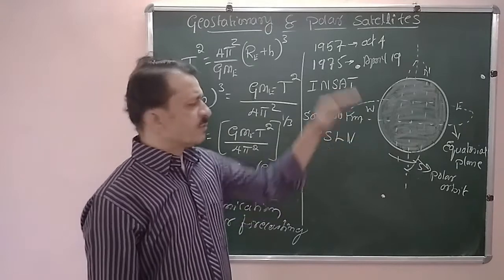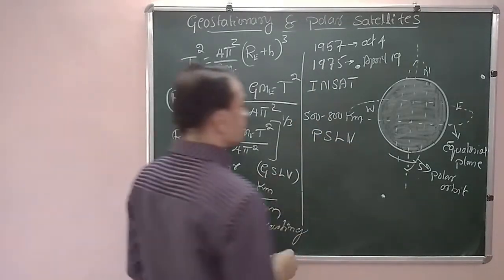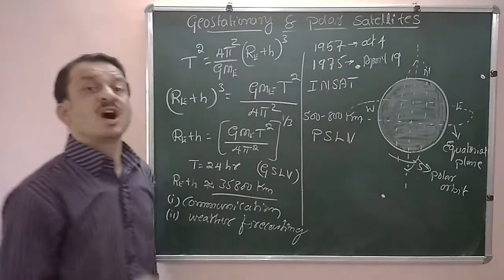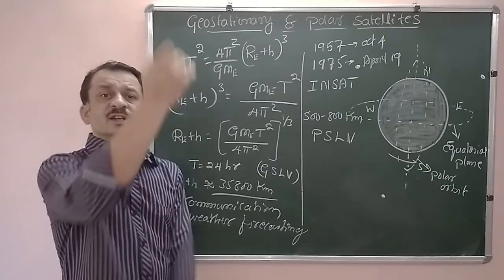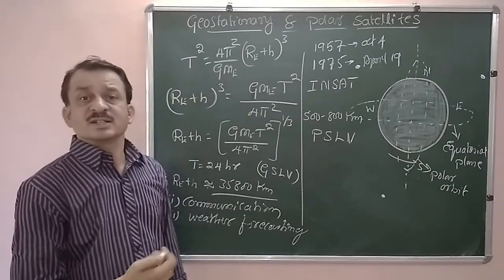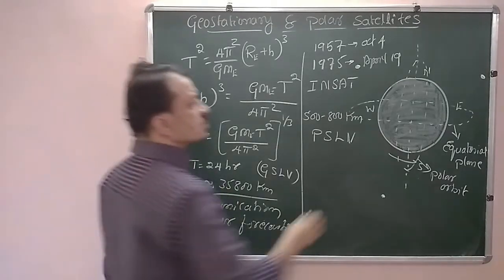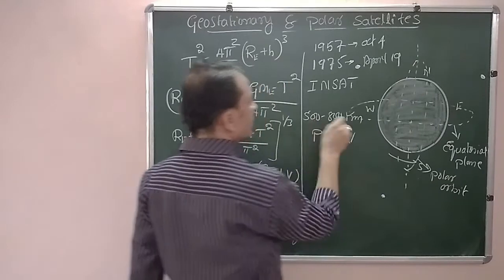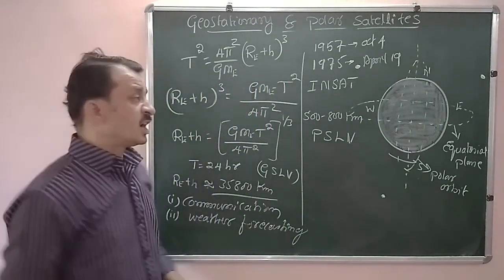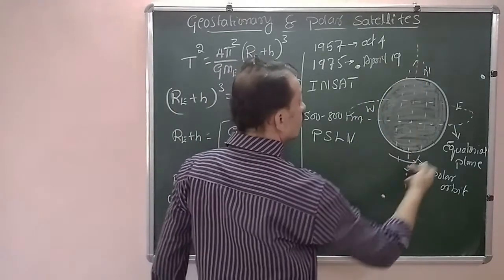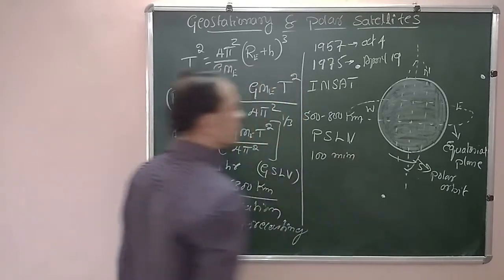Since their altitudes are very low, 500 to 800 kilometers, obviously their orbital speed becomes faster. We have already studied that if the height increases, the orbital speed decreases, and if the height decreases, the orbital speed increases. So since the height is very small here, their orbital speed is more, such that a satellite completes one rotation in just 100 minutes.